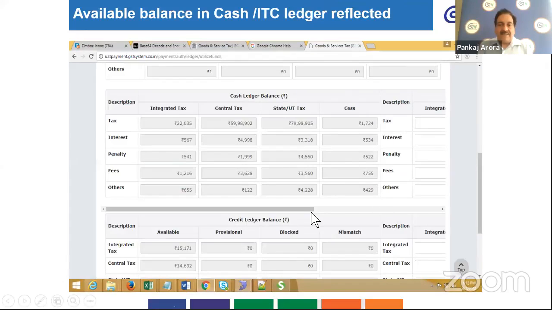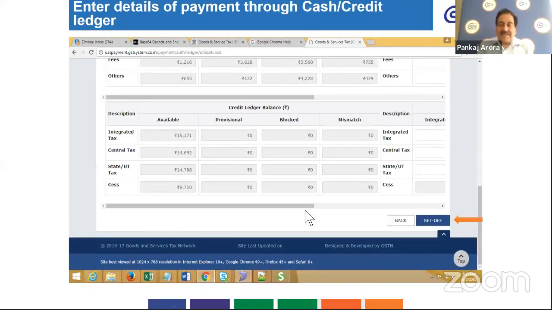So here we have seen that we have to enter the details of the tax amount, interest and penalty, whatever it is, in the respective columns by utilizing the scroll bar to your right.